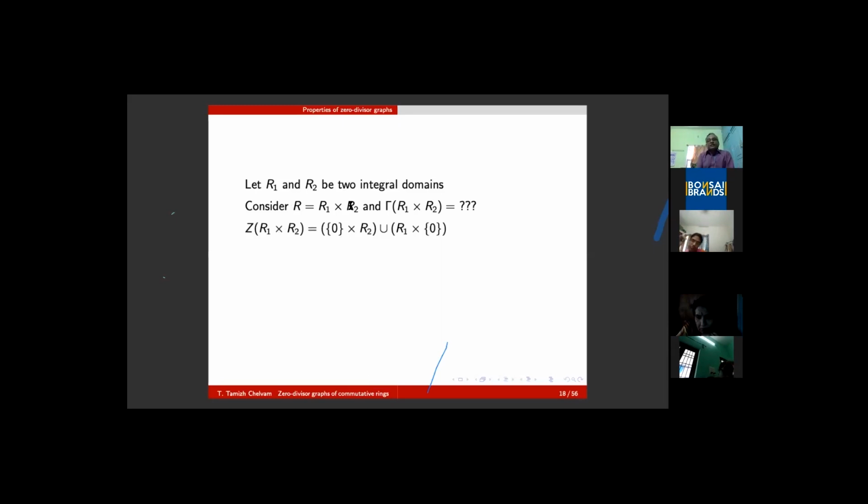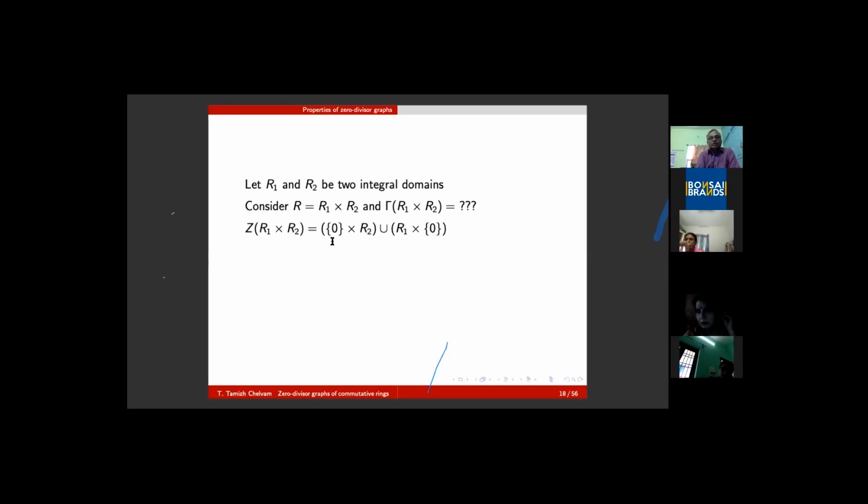Of course, to find the zero divisor graph, it is natural to find the zero divisor set of this R1 times R2. And please note that the zero divisors of R1 times R2 are nothing but 0 in the first component and any element from R2 in the second component. Similarly, any element in R1 in the first component and 0 in the second component.